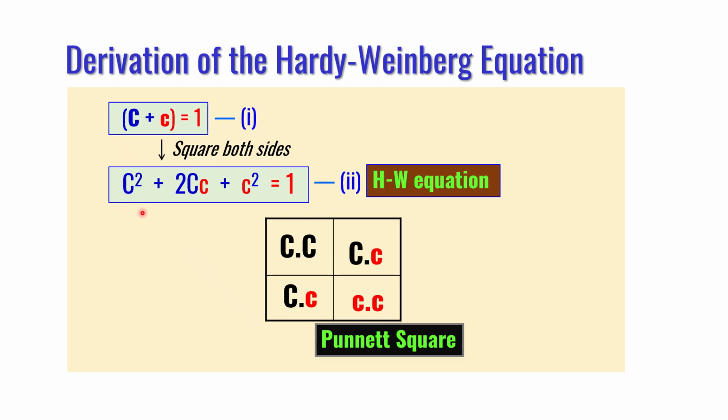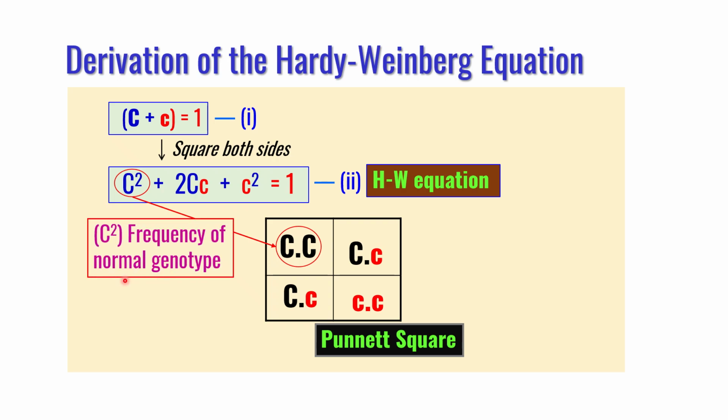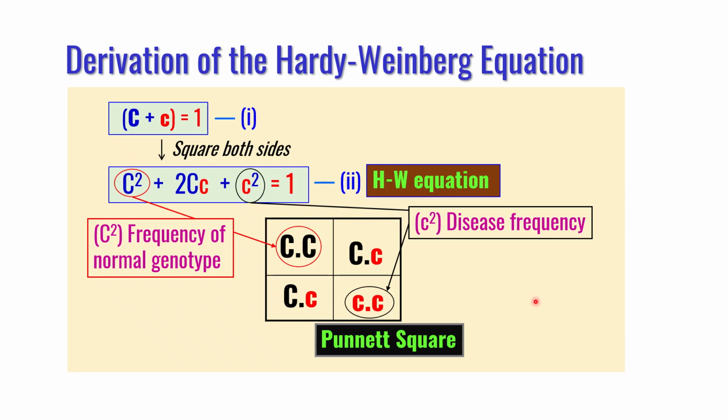This capital C square is the same as this one here, capital C small c. So if this tells you the frequency of normal genotype, this is basically the same as C square. And small c square is the frequency of disease. So if you are asked to calculate the disease frequency, you have to calculate the value of small c square, and these two are the carriers.